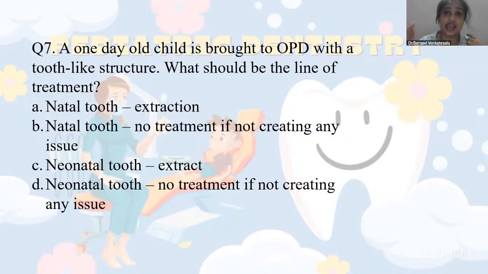Teeth which are present at birth are your natal teeth. So here you can see a 1 day old child, meaning the teeth is present from birth. So the answer is natal tooth. Okay. And the option is natal tooth, no treatment. Natal tooth generally requires no treatment if it is not creating any big issue.